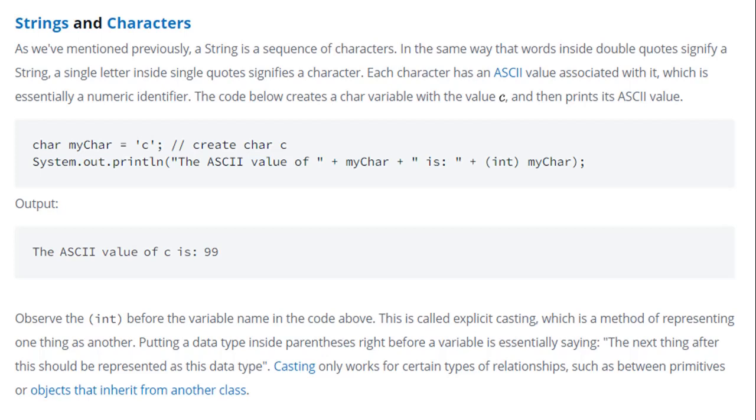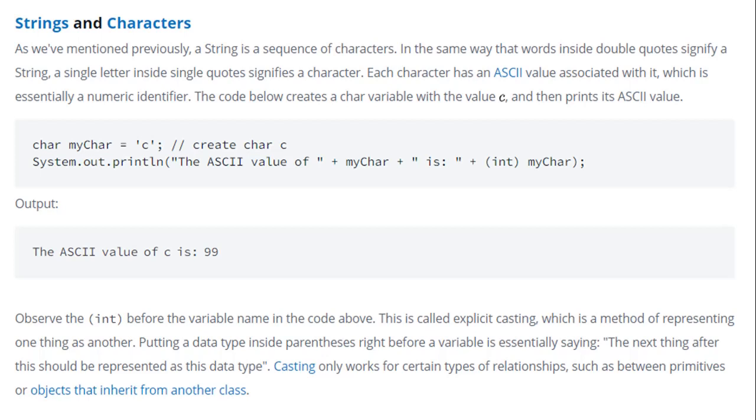Each character has an ASCII value. So what is ASCII? ASCII stands for American Standard Code for Information Interchange. Each character has an ASCII value associated with it, which is essentially a numeric identifier.